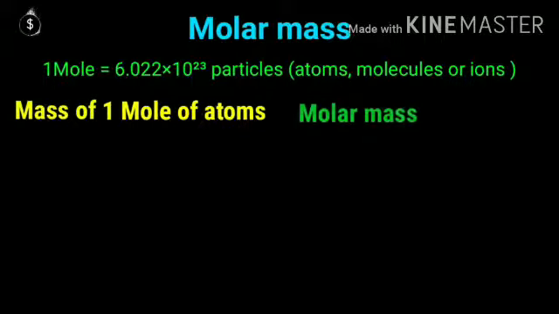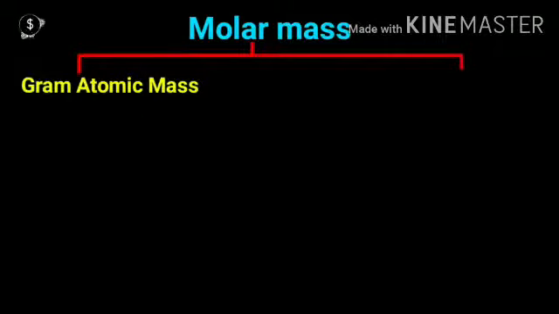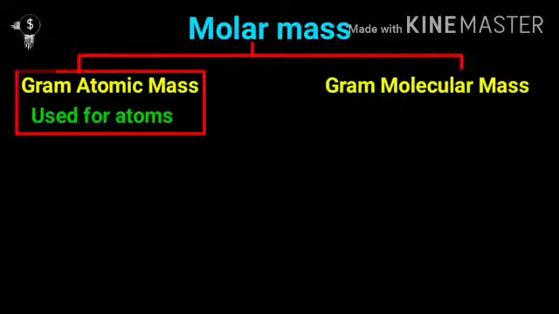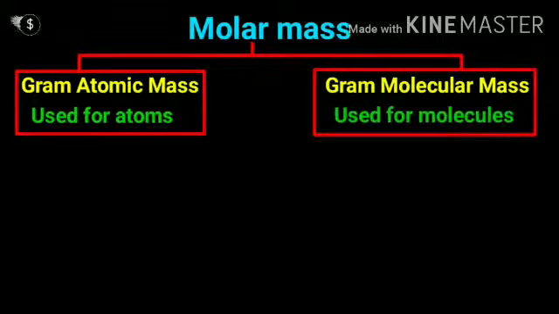Now if you have to calculate the mass of 1 mole of atoms, what will it be? Molar mass. Molar mass is the mass of 1 mole of atoms, 1 mole of molecules, 1 mole of ions. And molar mass is of 2 types, gram atomic mass and gram molecular mass. Gram atomic mass is the mass of atoms and gram molecular mass is the mass of molecules.